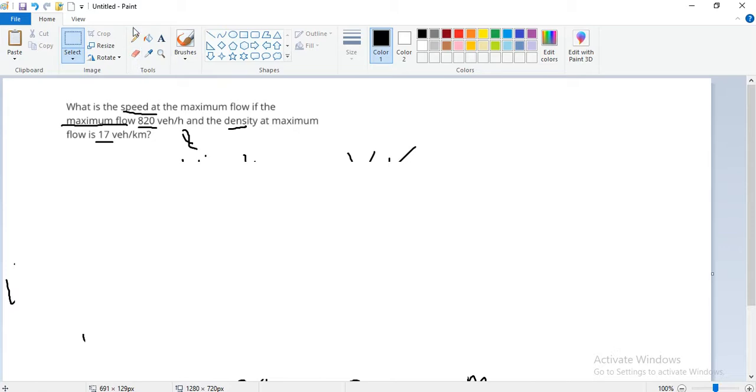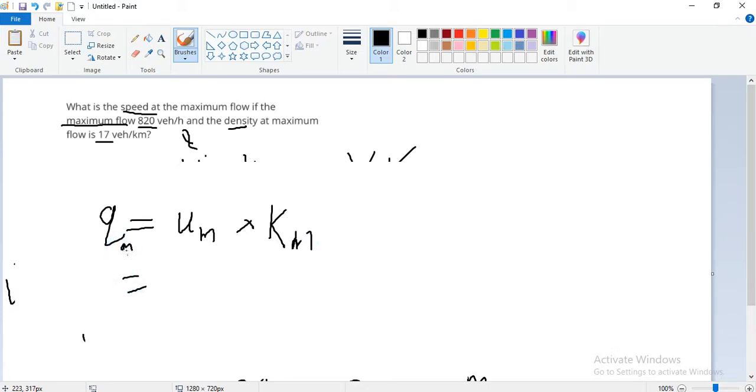Q is equal to UK, so at maximum flow it becomes Qm equals Um into Km. M denotes maximum: Q maximum, U maximum, and K maximum.